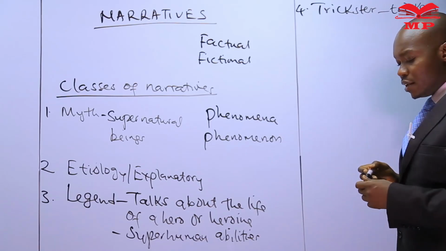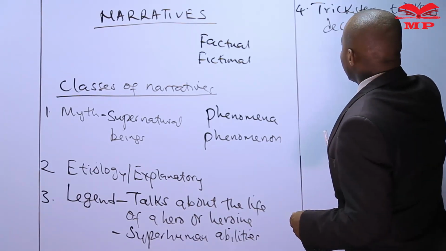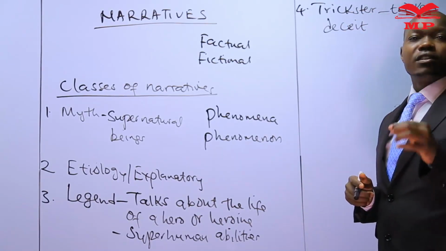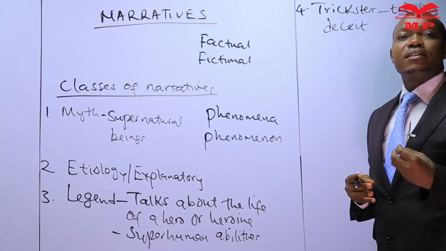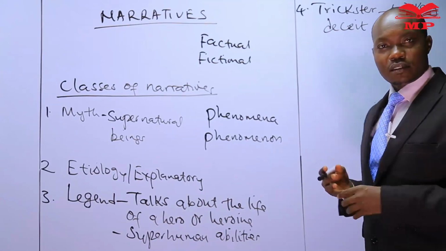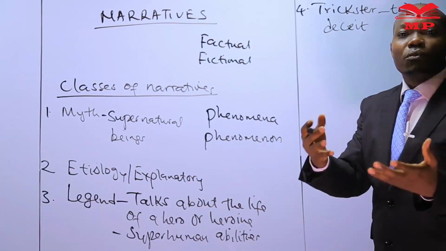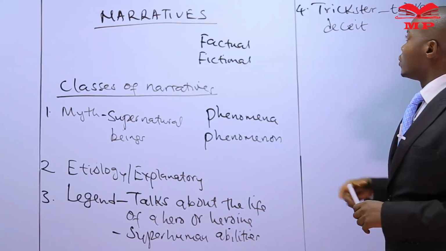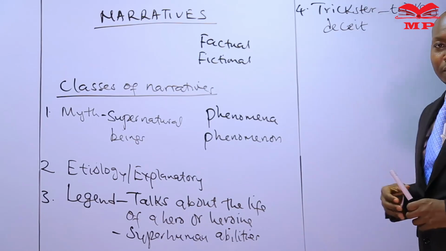The word trickery means there is deceit. In other words, characters deceive each other. And in most stories, the hare is seen as the grand trick master. And the hare tricks big animals like the elephant and the hyena. So they are called trickster stories because there is an element of trickery.